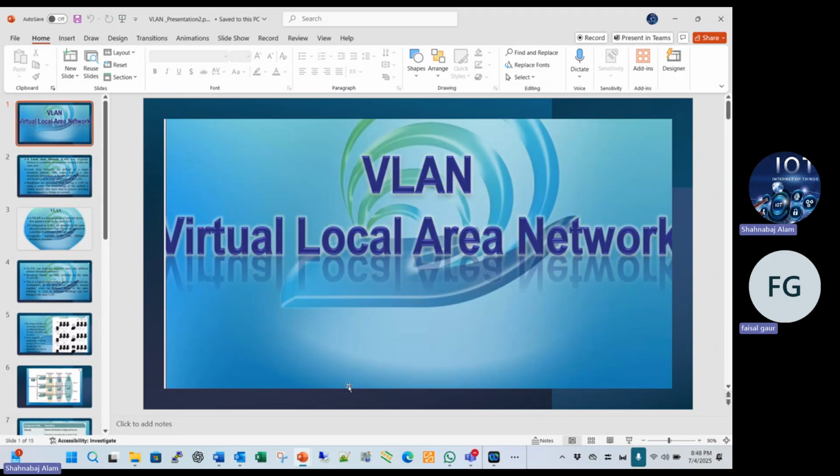So you also know about the switch. What is the working function of the switch? What is the working principle of the switch? You also know, right? Yes, so we are configuring VLAN. We are creating the VLAN on the switch because, suppose that,